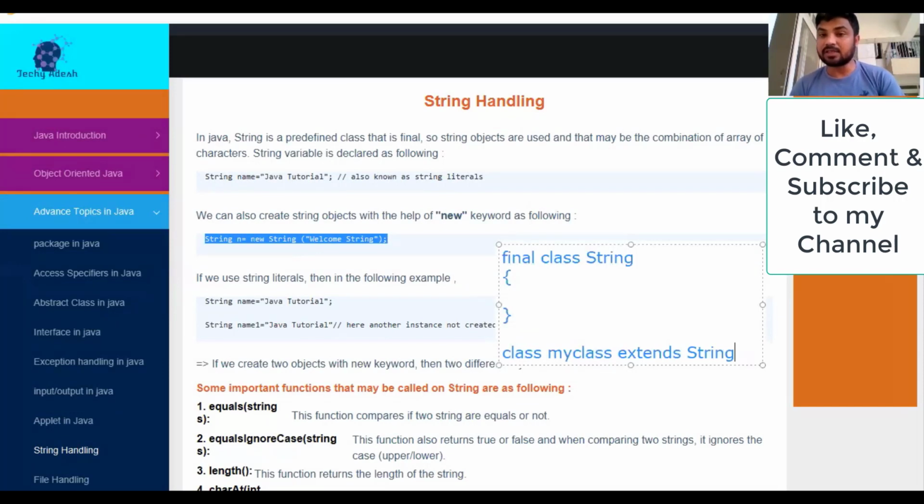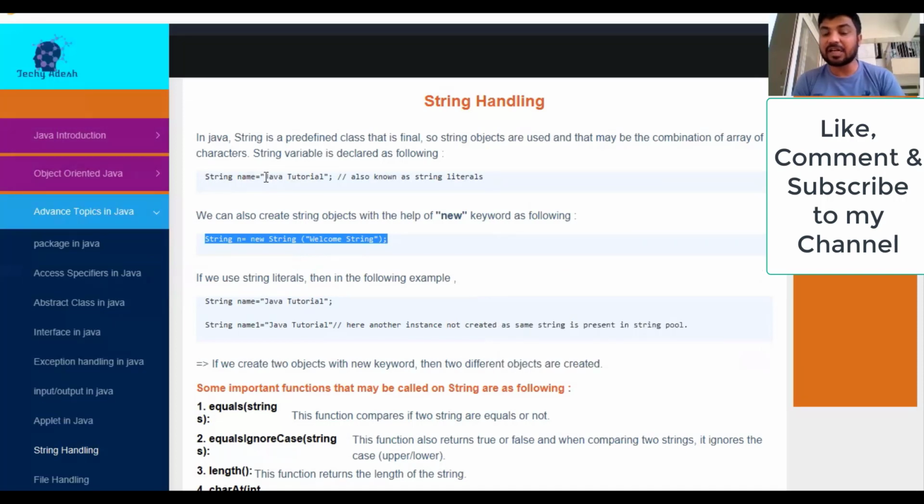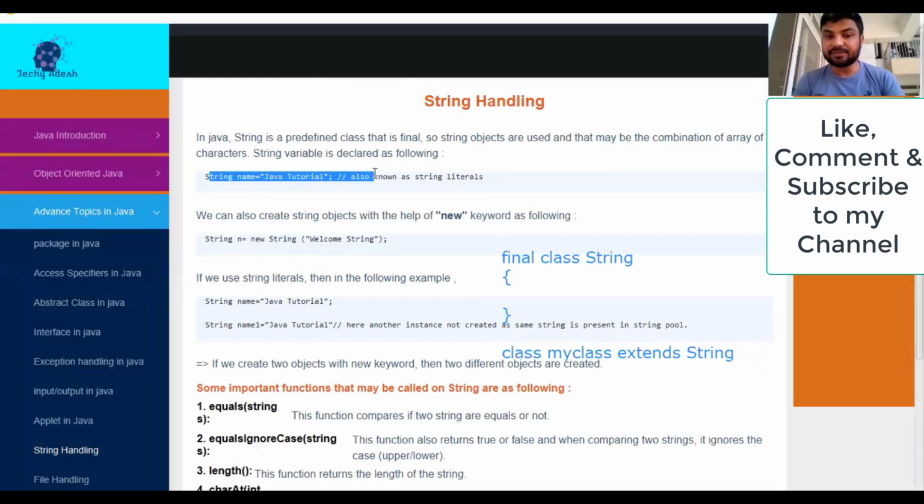To understand this, we first have to understand the difference between literals and objects. So this is a string literal, not a string object, right? The object is created whenever we call the constructor with the help of the new keyword. So if we declare with the new keyword, it means we are trying to create an object.